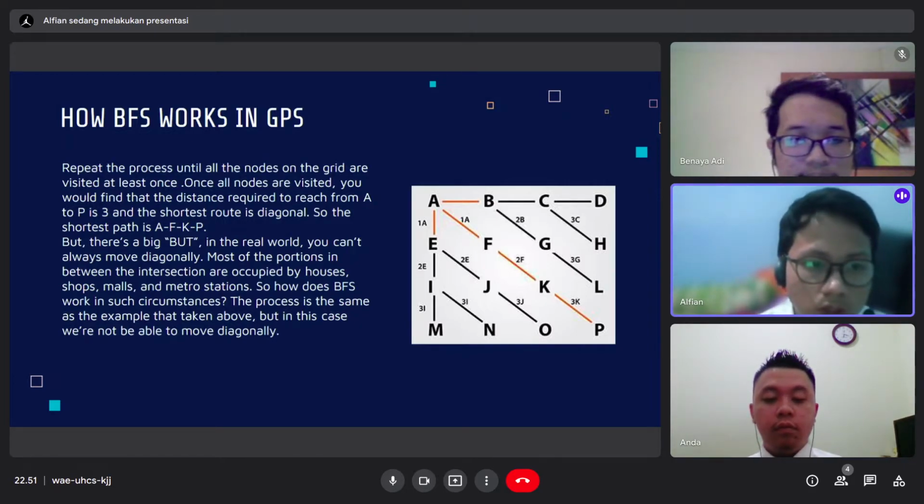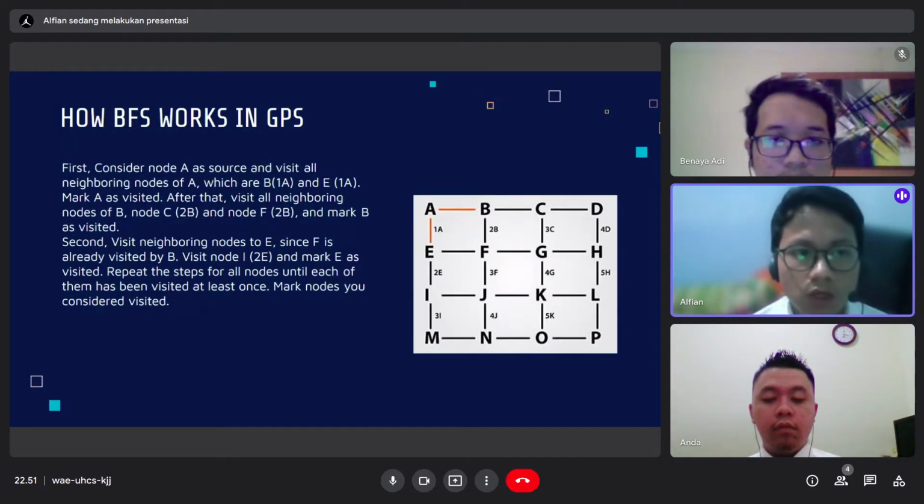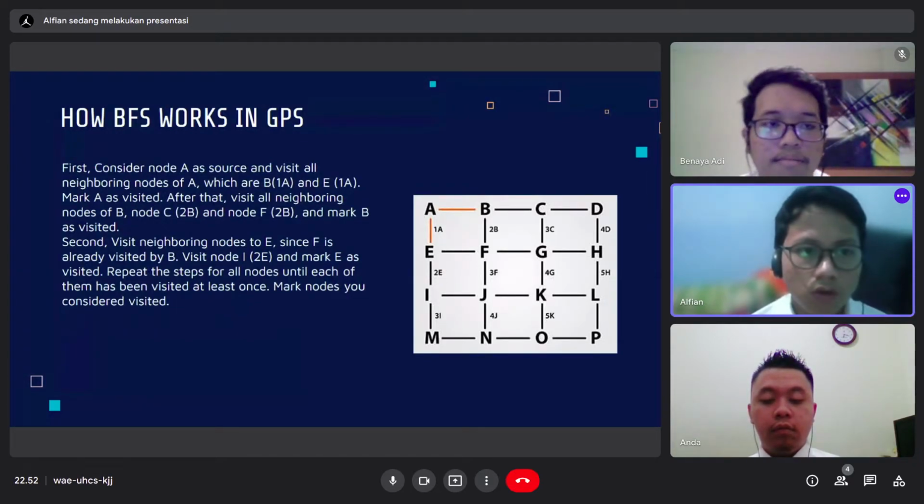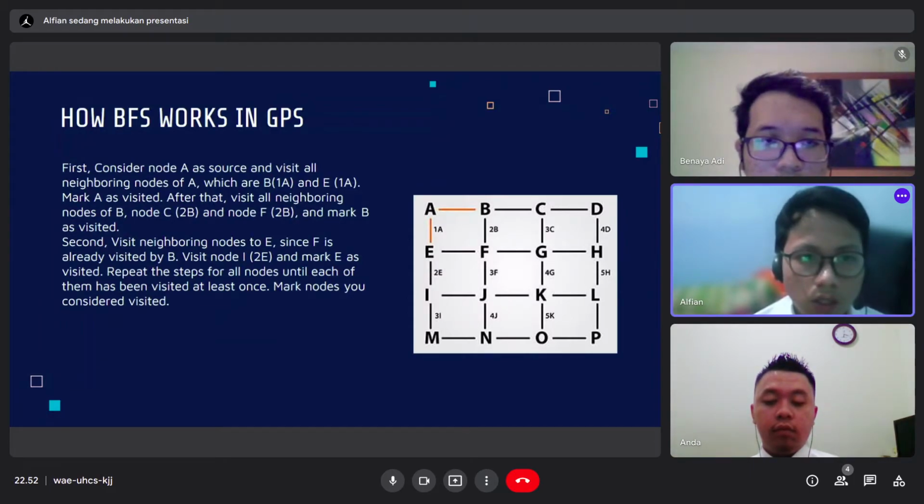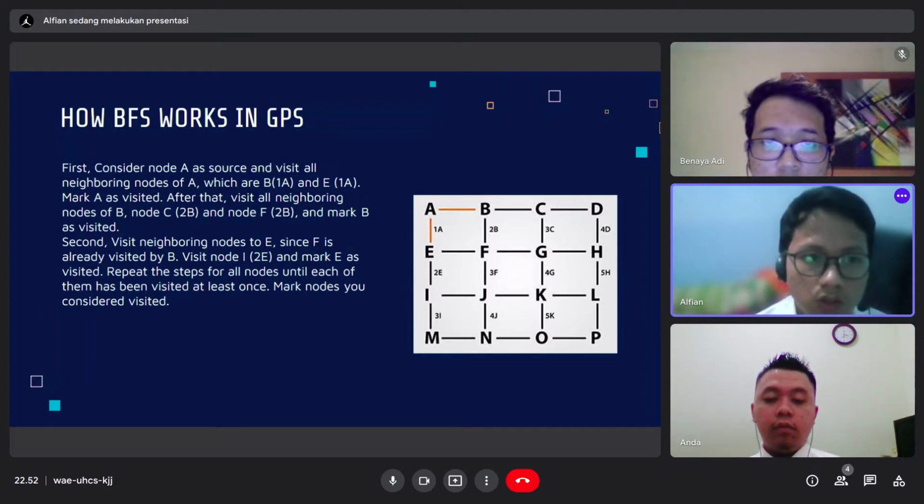we are not able to move diagonally. First, consider node A as the source and visit all neighboring nodes of A, which are B and E. Mark A as visited. After that, visit all neighboring nodes of B, node C and node F, and mark B as visited.